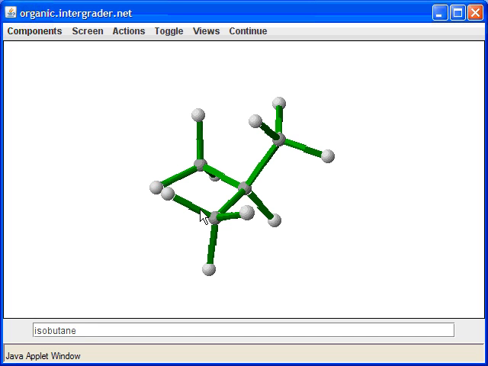I have a carbon with 3 methyls on it. But remember, for neo, what we needed to have is a quaternary carbon. This carbon is called tertiary because it's attached to just 3 carbons, and it's also called methine, remember, because it's attached to 1 hydrogen. So for that reason, we're not going to call it neobutane, we're going to call it isobutane.